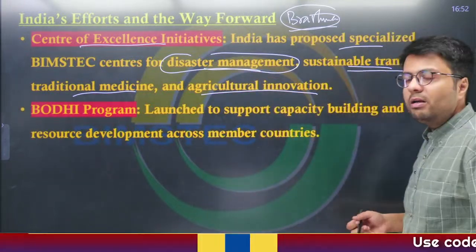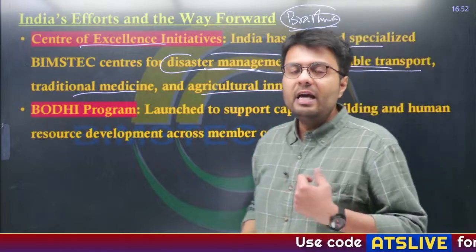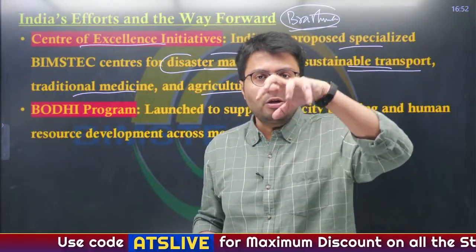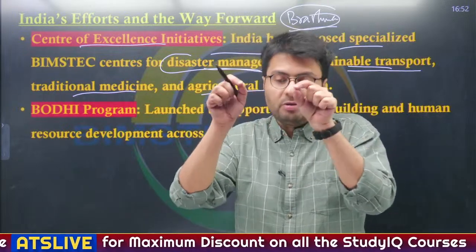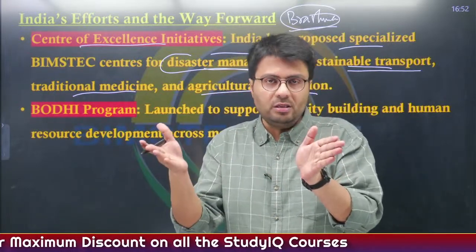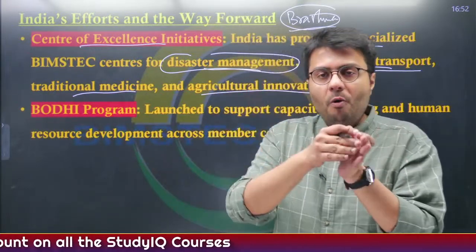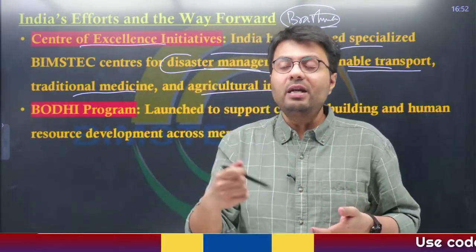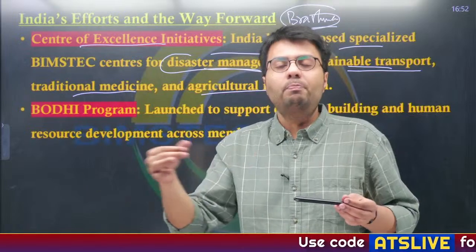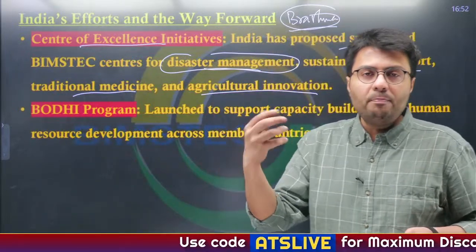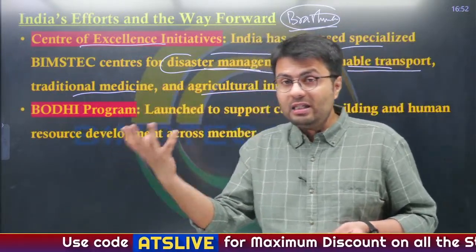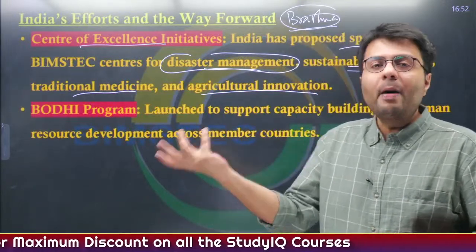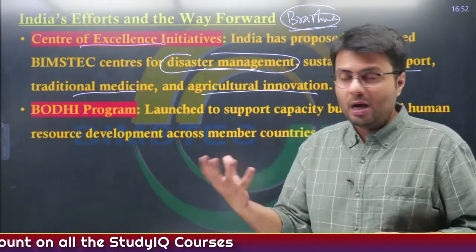Also, sustainable transport is something India is working on quite efficiently. Now, India understands the geopolitical and geostrategic location of Bangladesh, as Bangladesh is right in the middle of the Indian mainland and the northeastern part of our country. So as to allow better connectivity between the northeastern part and the Indian mainland, India has asked Bangladesh to allow its trains to pass through it. This will not just improve India's connectivity with the northeast, it will also lead to better delivery of goods, services and passengers who might be required to travel between India and Bangladesh.